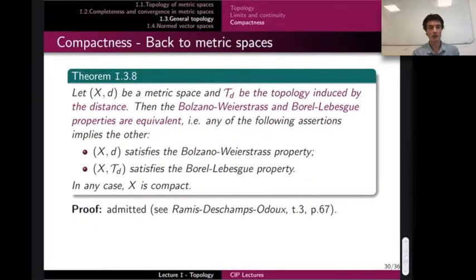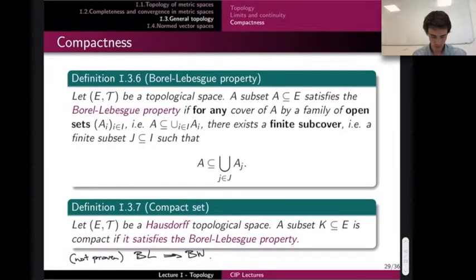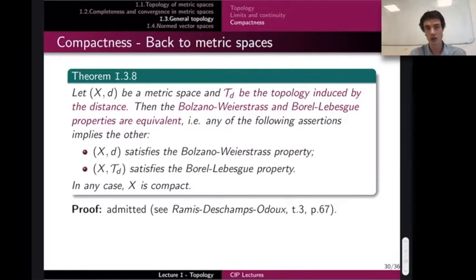But in fact, what happens is that in metric spaces, so again, coming back a little bit to metric spaces, so I choose a metric space with the topology induced by the distance, then the two properties, Bolzano-Weierstrass and Borel-Lebesgue, are equivalent. So you don't really need to worry about which definition of compactness you choose. In general, you will work in metric spaces, so you don't have to worry too much about this. And you can find a proof here in this book. It's an old book.